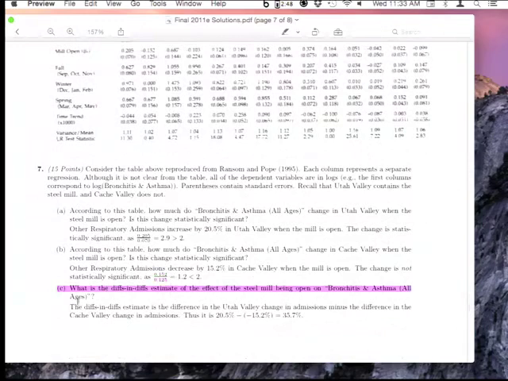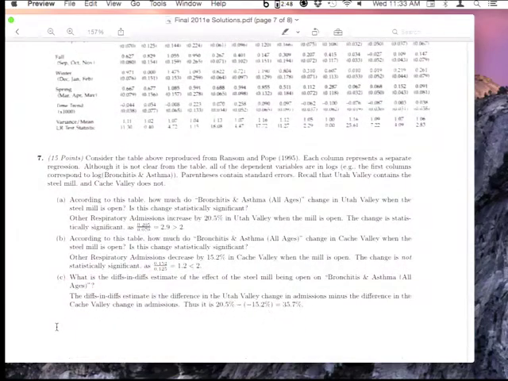Then the last part, I don't think it's super hard, but it is the trickiest part of this question. It says, what is the diffs-in-diffs estimate of the effect of the steel mill being open on bronchitis and asthma? So this is the part that requires you to understand what's going on in the study rather than just interpreting the table. Even if you didn't know anything about this study, but you understood how to read the regression results, you could probably answer those first two questions.